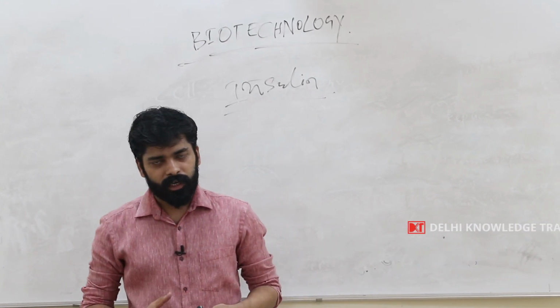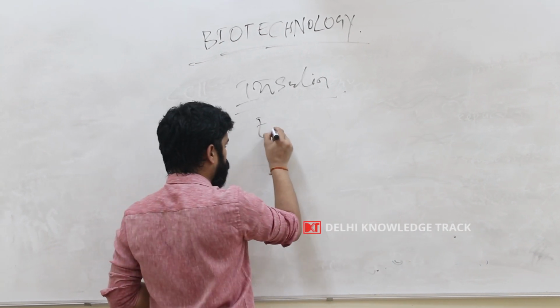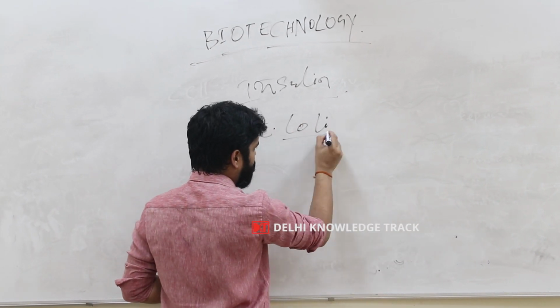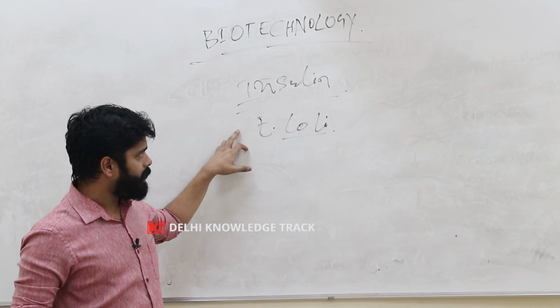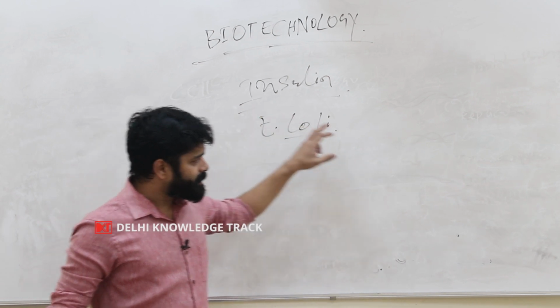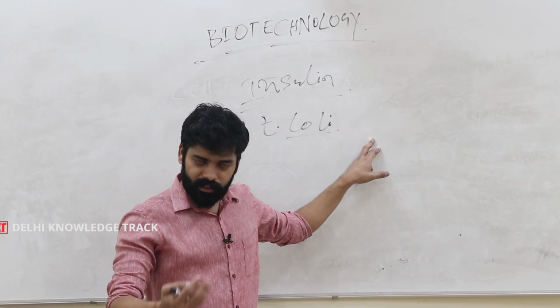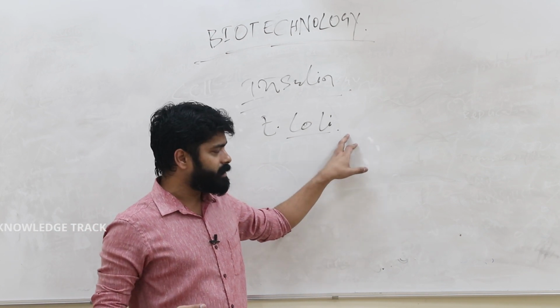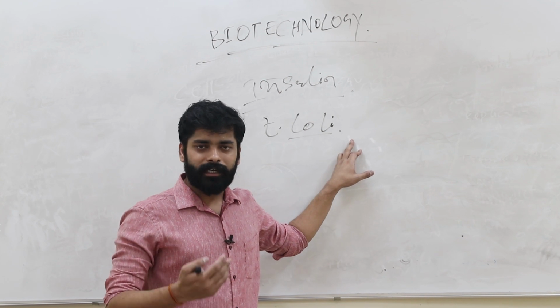Insulin is produced in E. coli, a kind of bacteria. It is a living cell. Insulin is produced in E. coli, and then this insulin is sent to the medical shop or chemist shop, from where the person with the diabetic condition buys this insulin and gets it injected into their body so that the glucose can get metabolized.